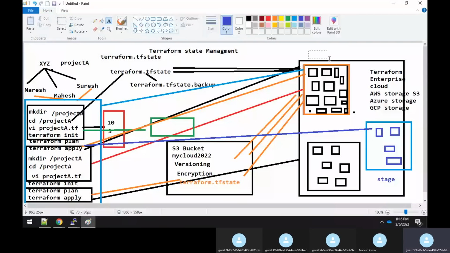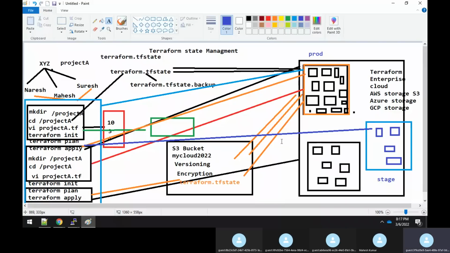Assume that if you make all the changes to production, and some engineer like Suresh makes changes in the project A.tf file and a mistake happens, and he does a live update to production, production goes down. At the same instant the customer is using your data, and the customer will not be able to access the entire resource. In a real scenario this should not happen. So doing everything on live production is not the right way. First you need to create one kind of stage.